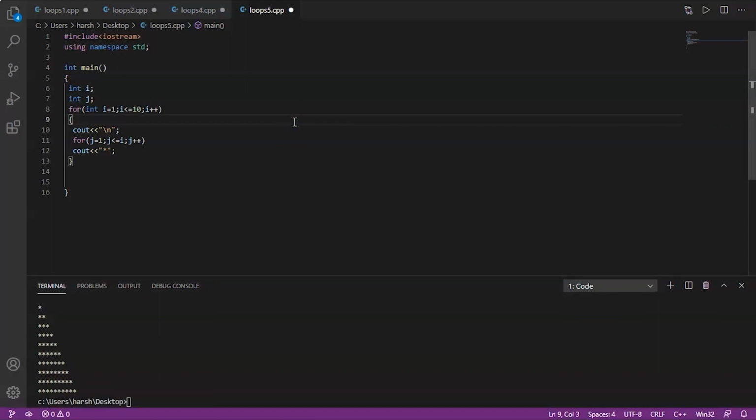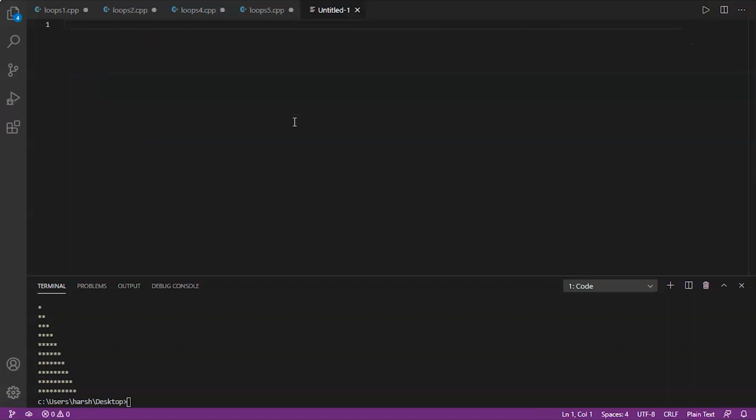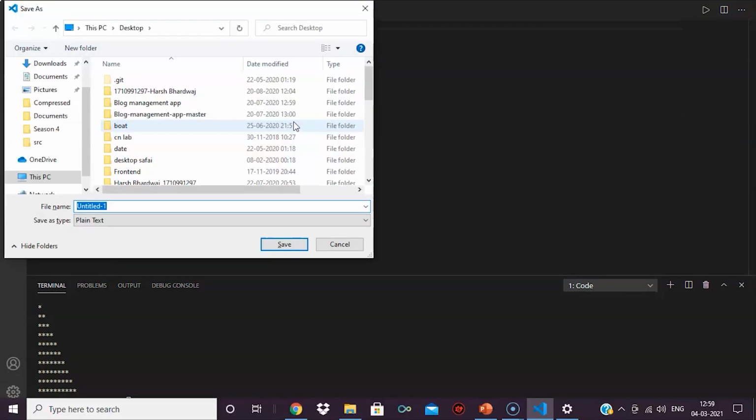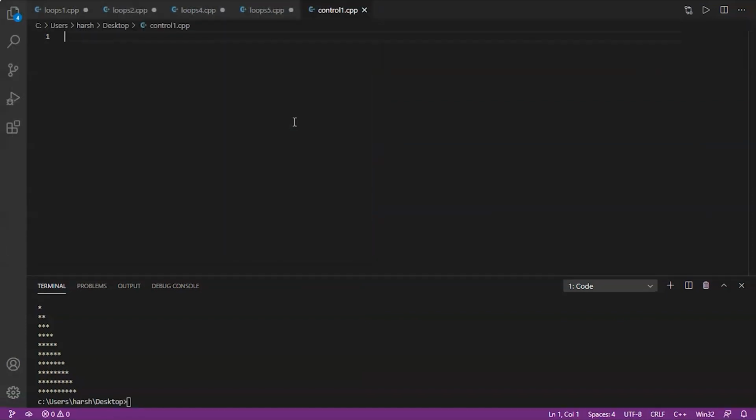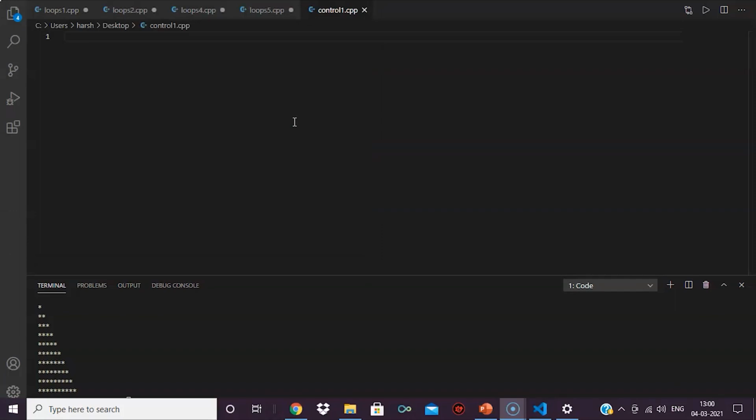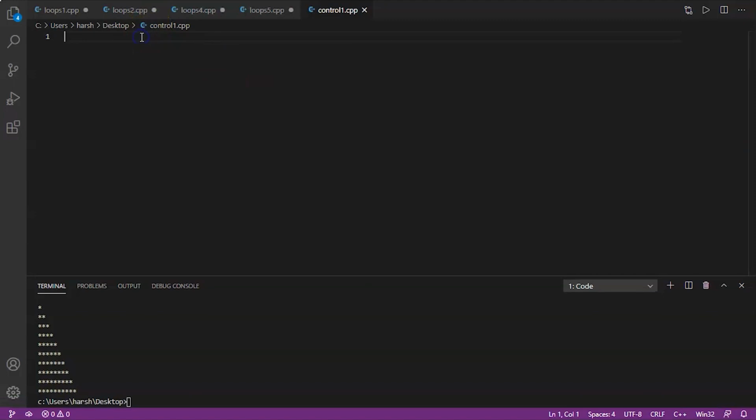Okay, now make a new file and let's name this file as control1.cpp. Now we'll write the header file and the namespace standard as we have done previously. So let's do it. Hash include iostream, using namespace std.